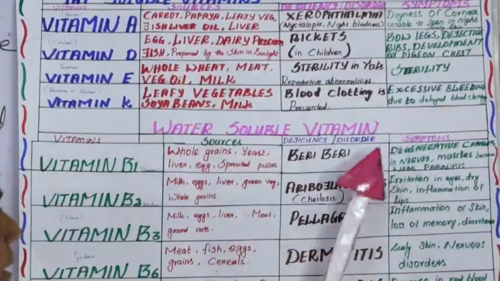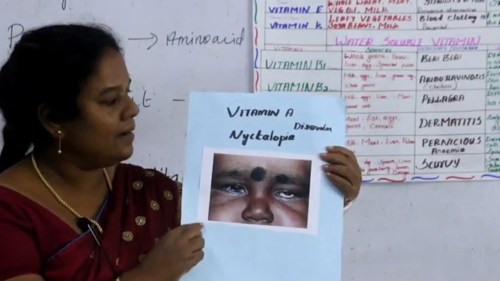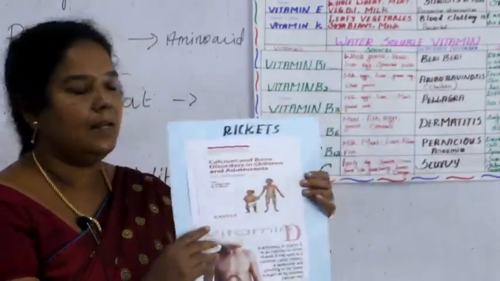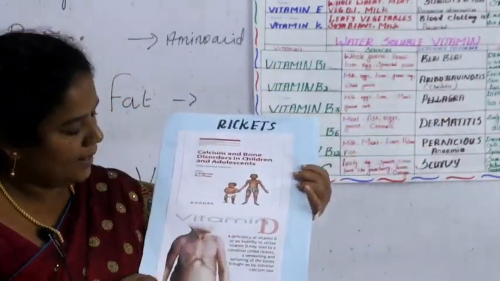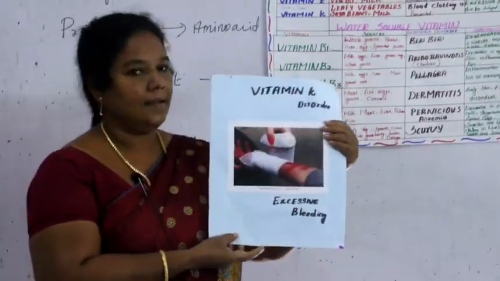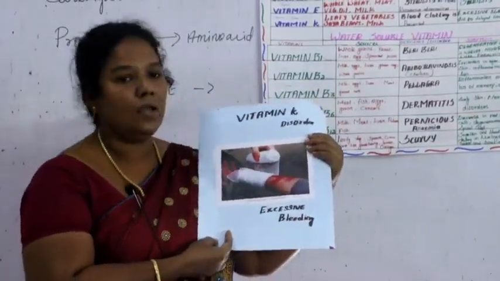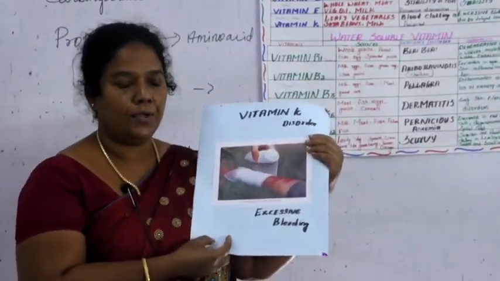Are you clear children? Vitamin A disorder, nyctalopia, look at their eyes, which is night blindness. Then vitamin D, rickets, look at their bones. So listen children, excessive bleeding, vitamin K helps to prevent the blood clotting.